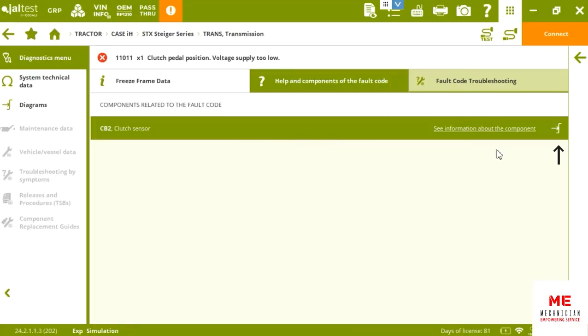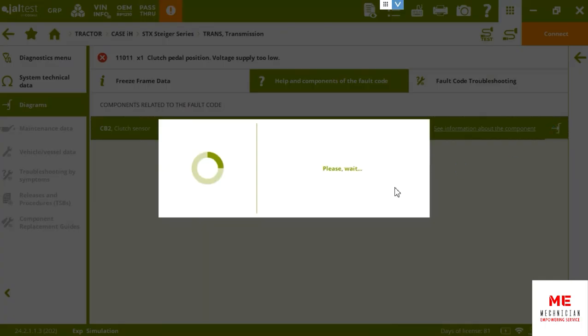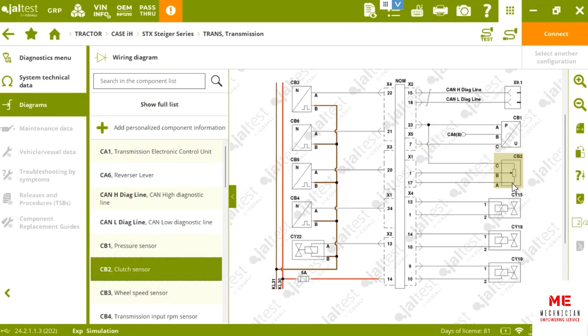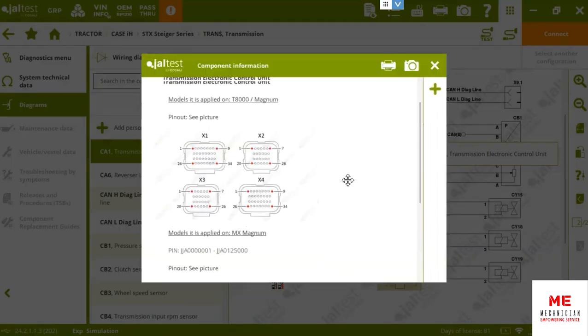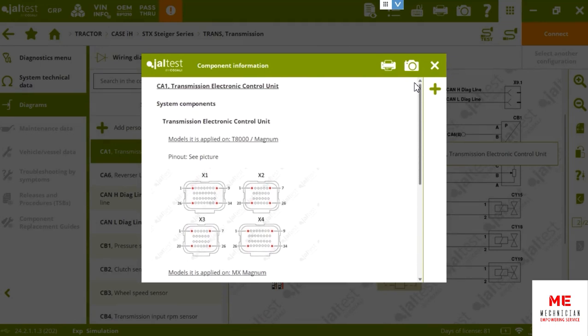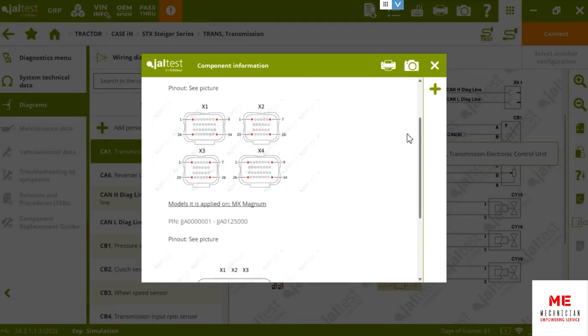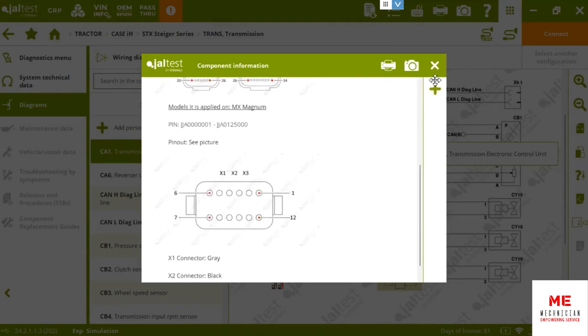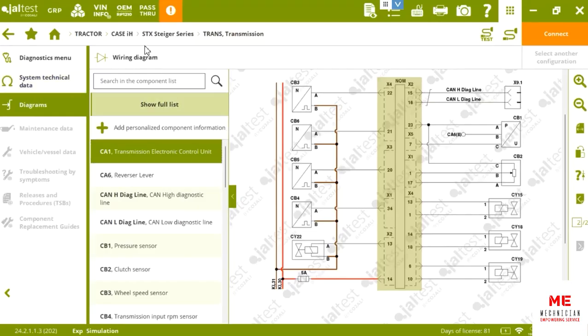One of the most important things on the tool is that it takes you right into the wiring diagram, so it highlights that specific component. You can see here it's highlighted and you can see the connection on the ECM. And here you have the pinouts on the control unit, so you know exactly where it is. You can do that directly from the fault without having to search for it.